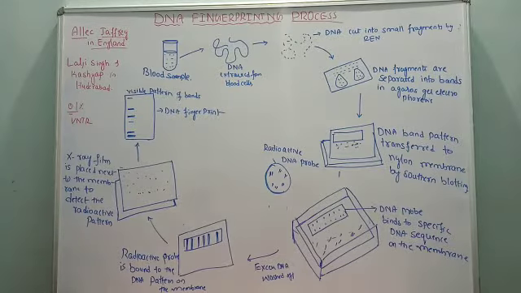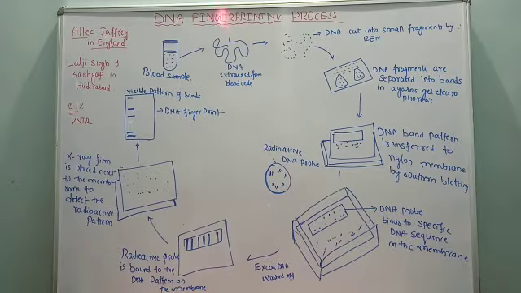Hello students. Today we are going to start the last topic under molecular basis of inheritance, that is DNA fingerprinting. You might have heard the meaning of DNA. What is DNA fingerprinting? The detailed process mechanism of DNA fingerprinting we are going to discuss today. There are about 10 steps we have to follow. And before going to discuss the DNA fingerprinting process, we should have the definition of DNA fingerprinting.